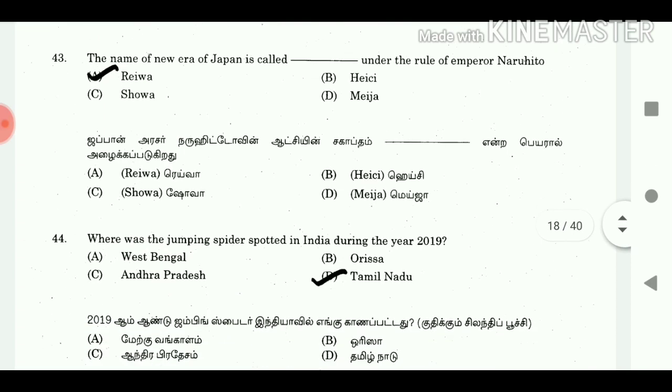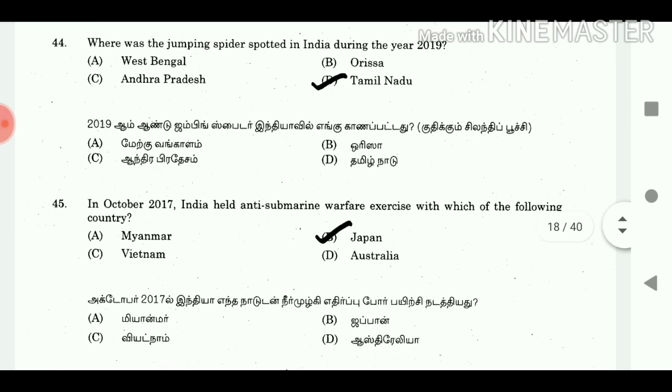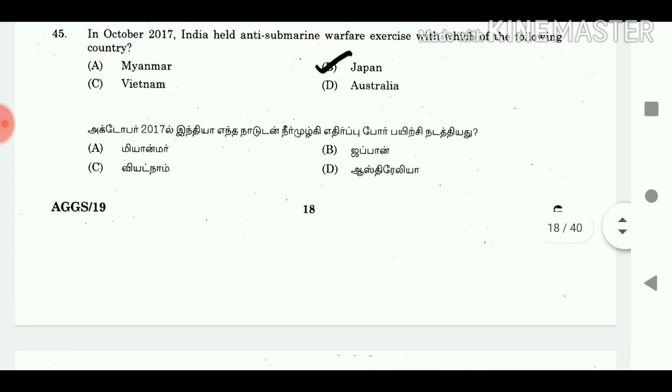43. The name of new era of Japan is called dash under the rule of Emperor Naruhito. Answer Reiwa. 44. Where was the jumping spider spotted in India during the year 2019? Answer Tamil Nadu. 45. In October 2017, India held anti-submarine warfare exercise with which of the following country?